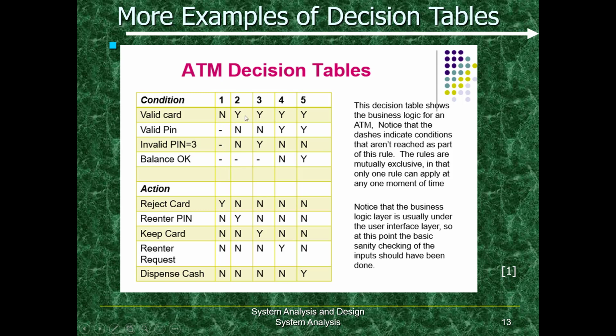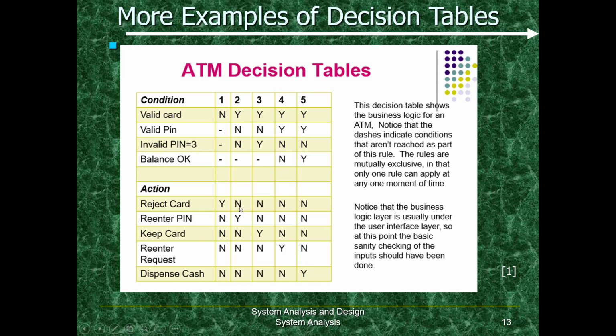In the second scenario, valid card, yes, he has, which is true. But in the second scenario, he doesn't have a valid pin. He or she doesn't have a valid pin, and so here no or false. Invalid pin 3 times? So first time he keyed in an invalid pin, so the action is he needs to re-enter the pin again. Invalid pin 3 times? No, one of the times he got the pin correct. So that's why invalid pin equal to 3 is false, because at least one time he got it correct. If the first time he had entered a wrong pin, he will be asked to re-enter the pin. That's why he has Y here.